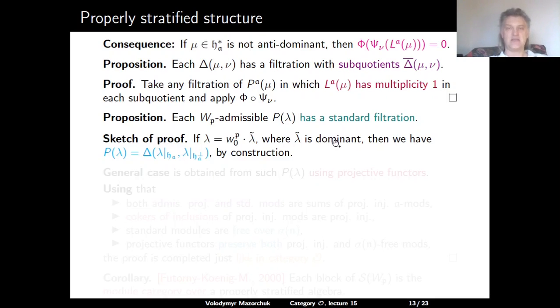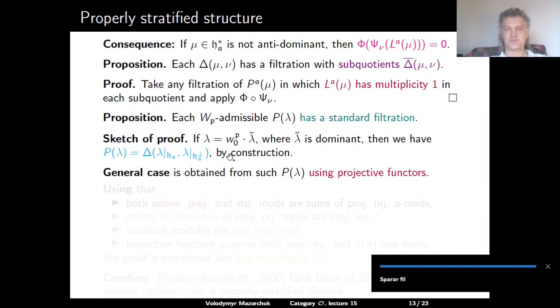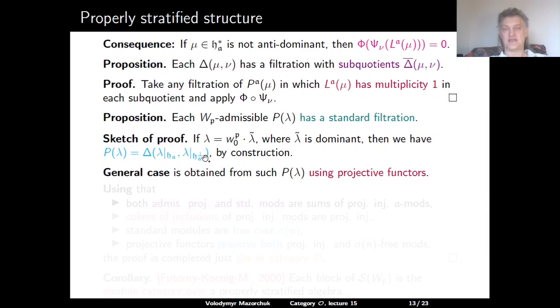So in this case, directly from our construction, we have that P(lambda) is the delta, where the first parameter is a restriction of lambda to h_A, and the second parameter is a restriction of lambda to h_A orthogonal. And then the general case can be obtained from this special case using projective functors.